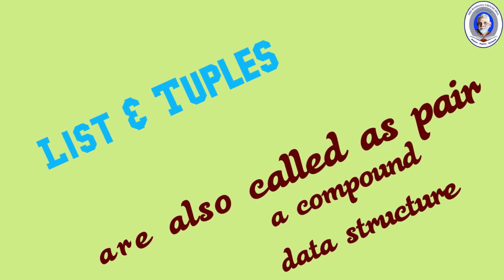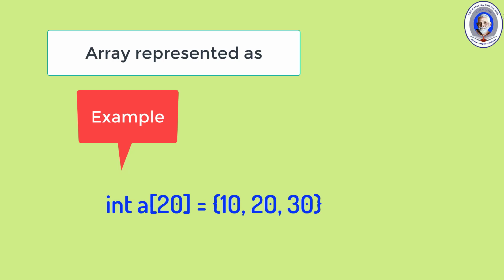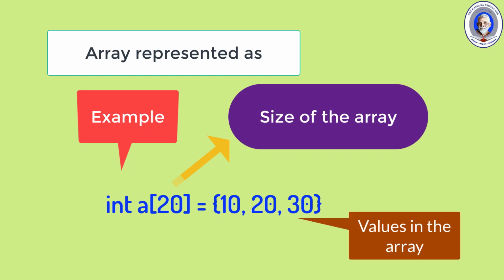Let's first see in detail about list. We already know how arrays are represented. Example, int a[20] = {10, 20, 30}. Here the square bracket 20 represents the size of the array and the values separated by commas are the values that are stored inside the array.